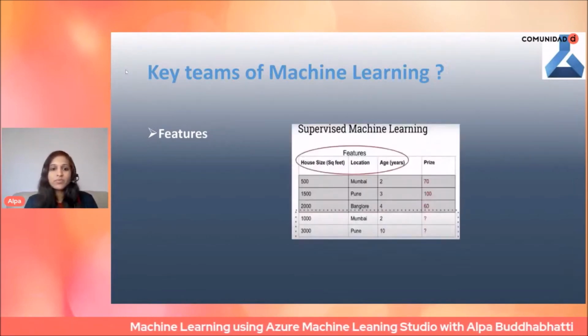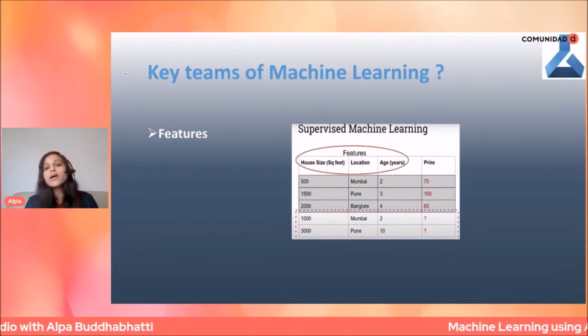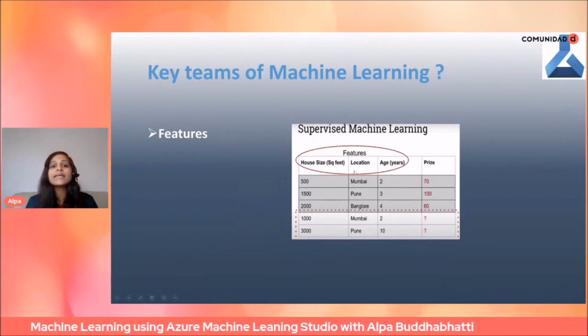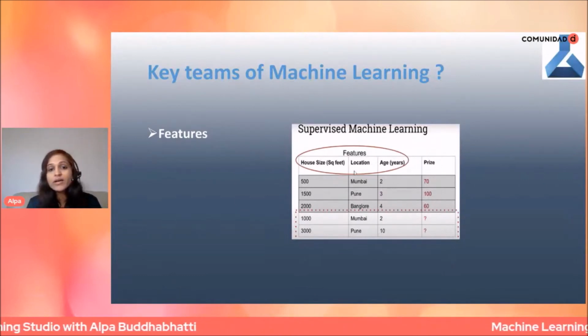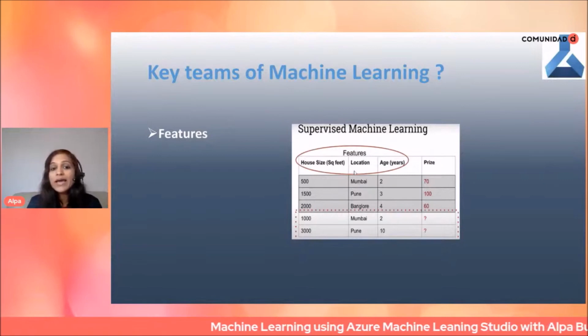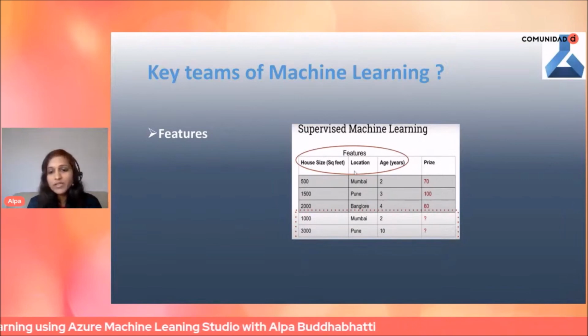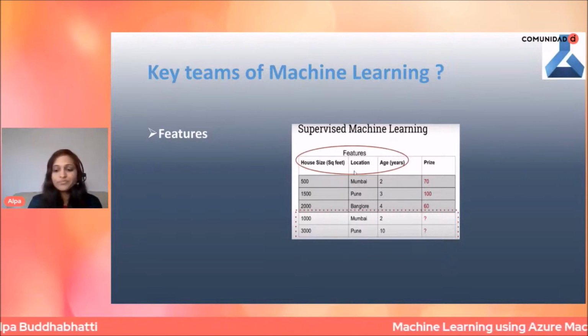So let's see an example. Here I have a data set which has historical data and it has a house price as well. Here you can see that my first three columns are features, because they are independent variables and they help to calculate the output, like the house price: how much is the price for that particular house when the size is something, and its location is somewhere, and it's an old or new building. So that is a feature that helps you to predict your output.